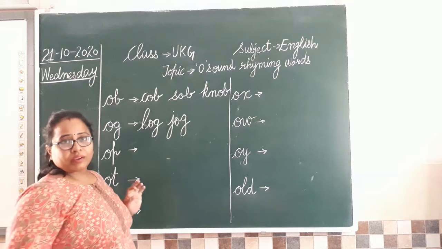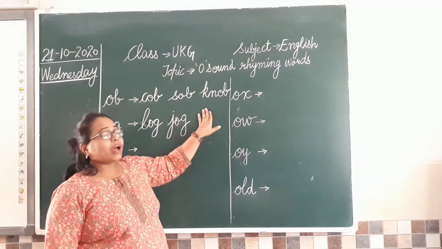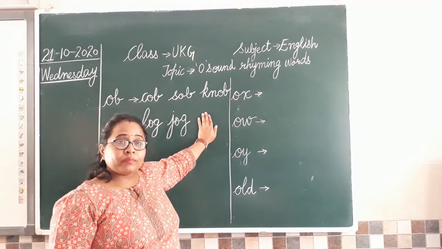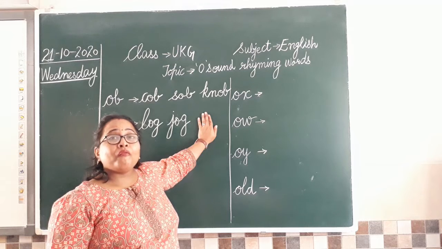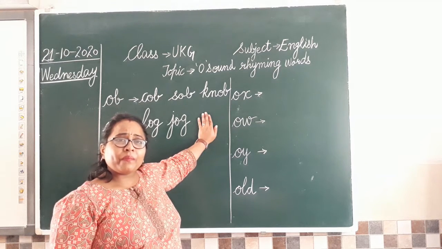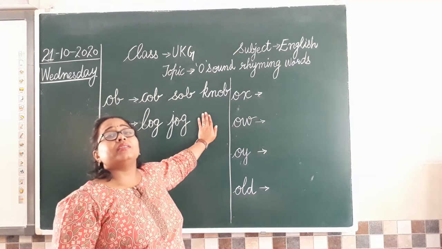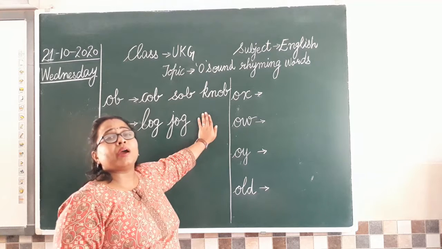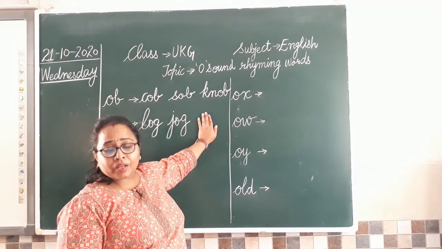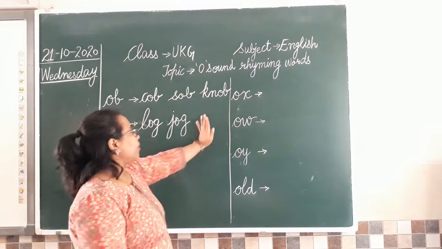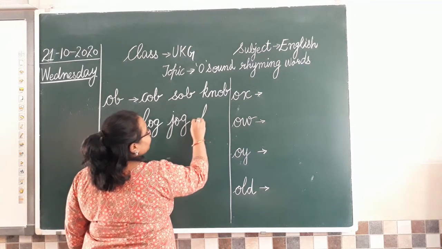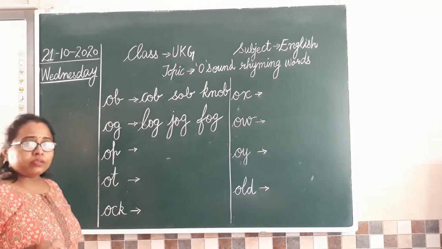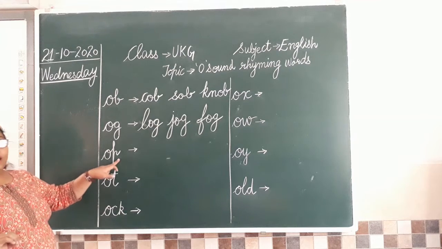Jog, jog. Okay. Now one more last word. Who is going to tell me that? Log, jog. Yes. Fog. So what is fog? When in winters white smoke comes and we are not able to see nearby objects also. So what do we call that? We call it fog. Fog. Understood?